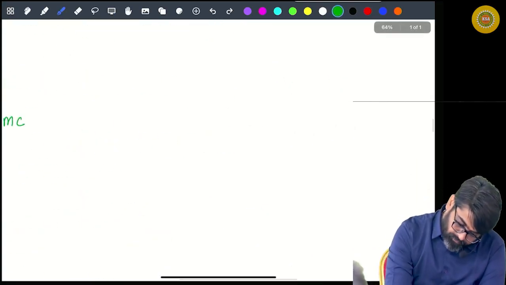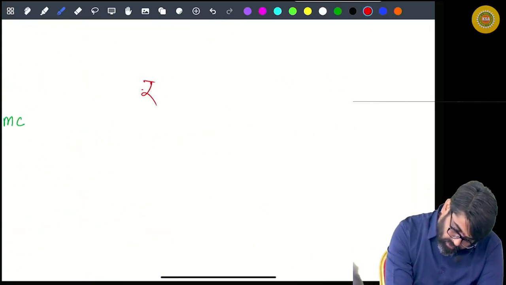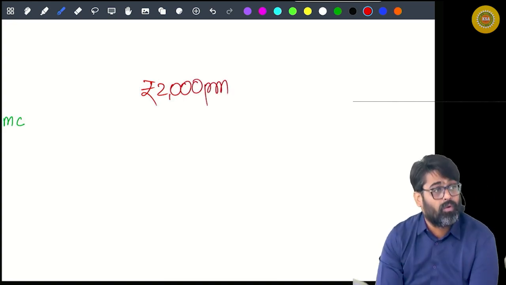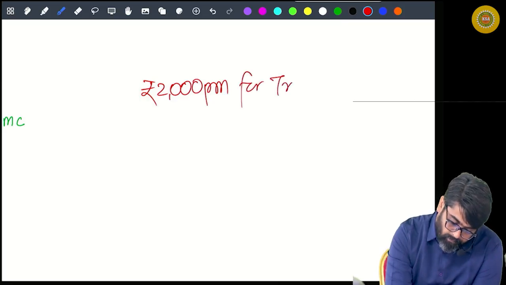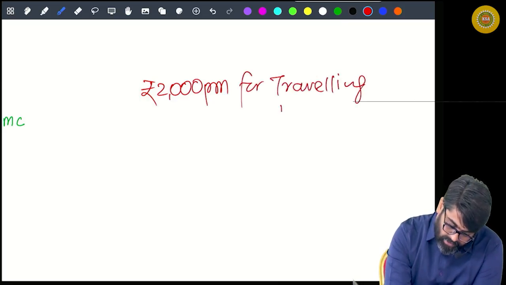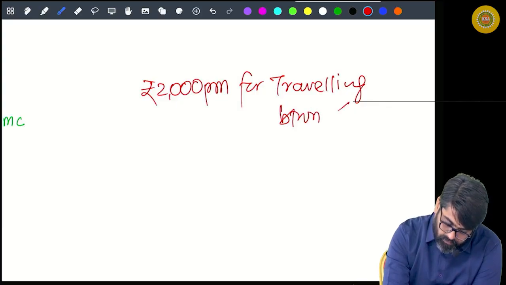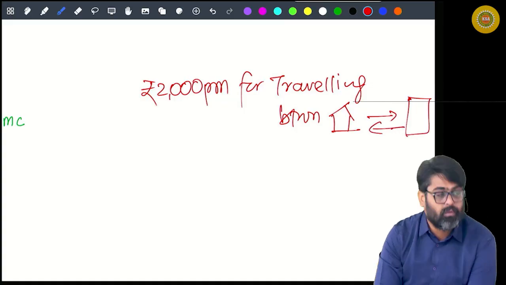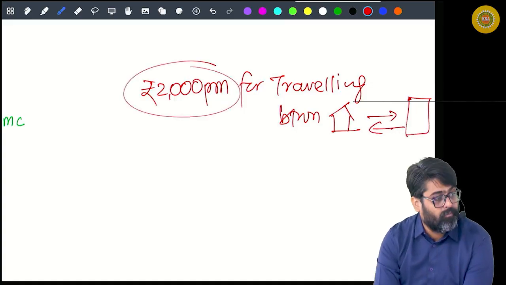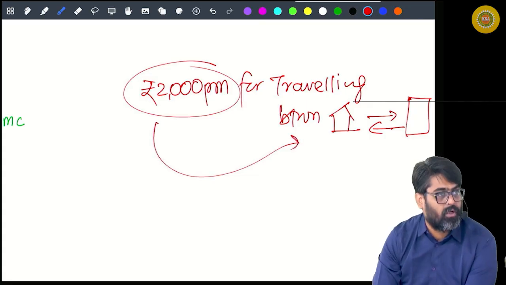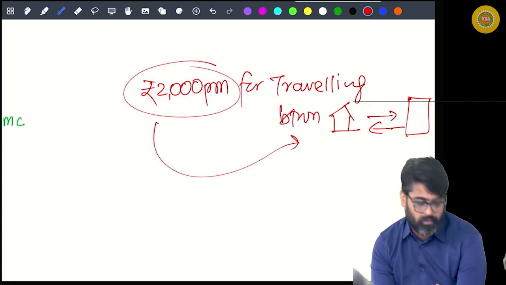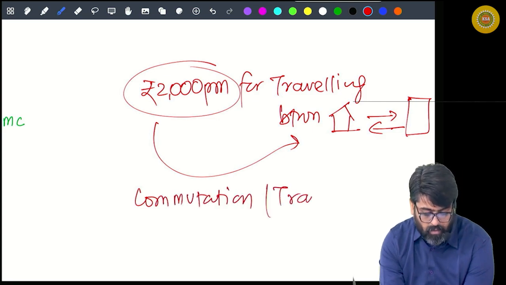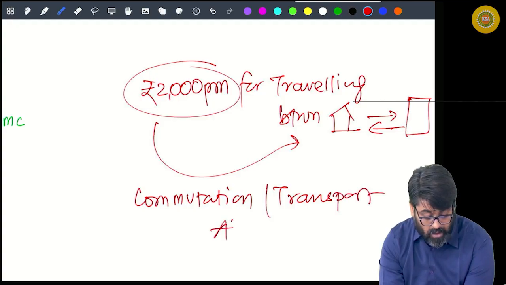If your employer is giving you rupees 2000 per month for traveling between house to office and office to house, this 2000 rupees given to meet this transportation cost is known as commutation or transport allowance.